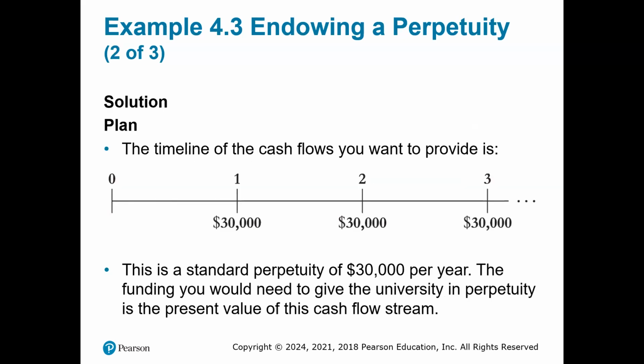How do we plan this? Here you see the timeline of the cash flow you want to provide: $30,000 for each year. Now, this is a standard perpetuity of $30,000 per year. The funding you would need to give the university in perpetuity is the present value of this cash flow stream.